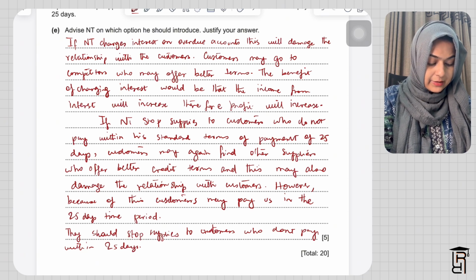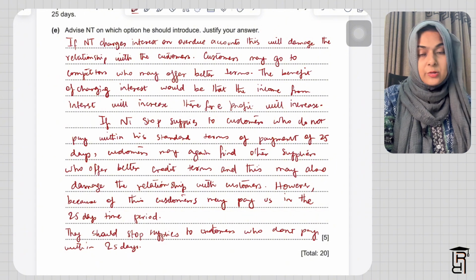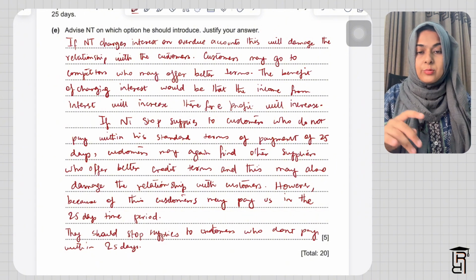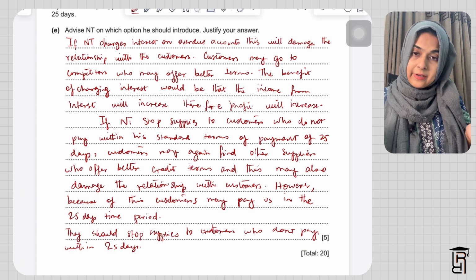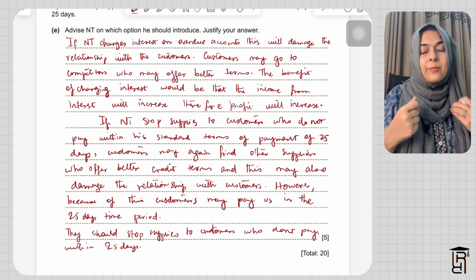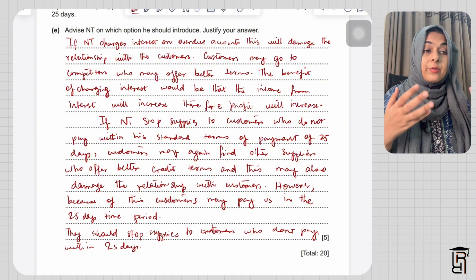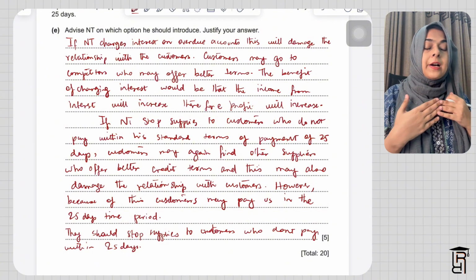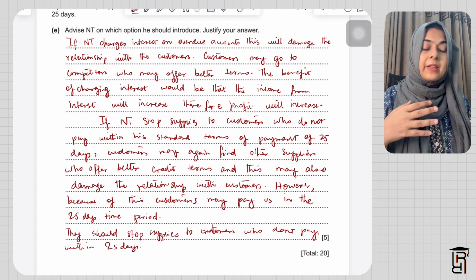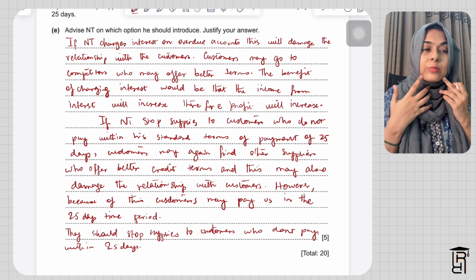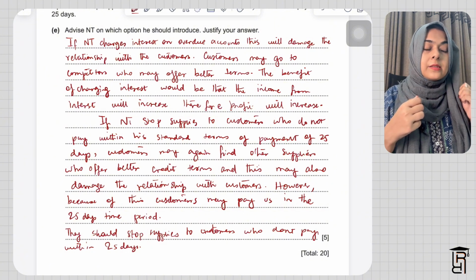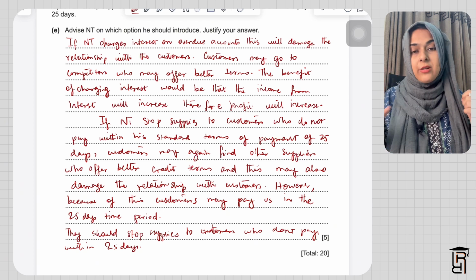However, because of this, customers may pay us in the 25 days time period, which is a good thing, because this will give them an incentive to pay within 25 days. Also, this will reduce our possibility of irrecoverable debt because we are stopping supplies to them. And if we stop supplies to them when they don't pay in 25 days, this will actually encourage them to pay on time.